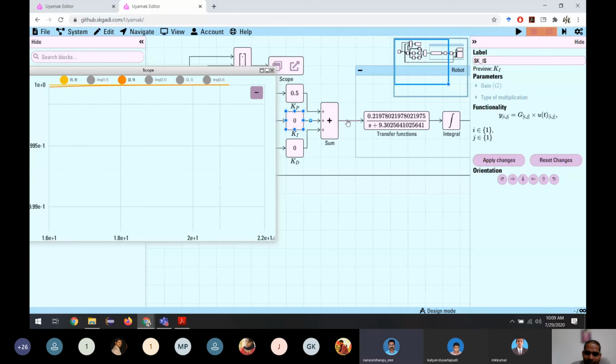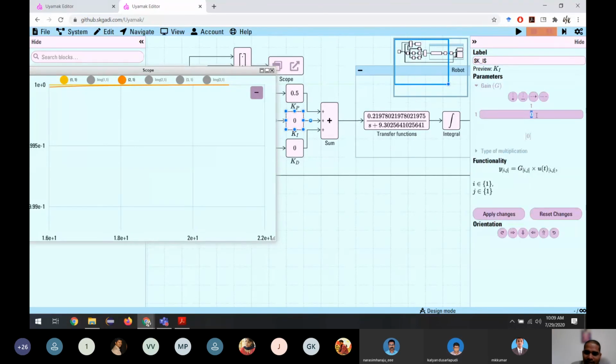For that, we can add one I here. In this system, particularly, we don't have error, but in real-life systems or in other models, we have a small error between the final position and the reference position. In that case, we use a PI controller.